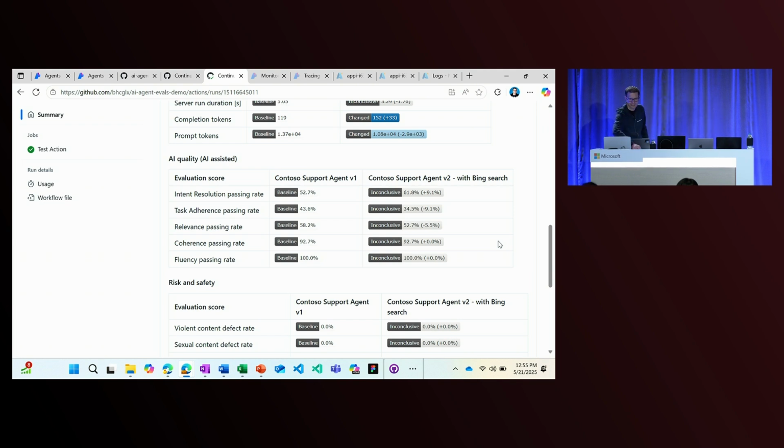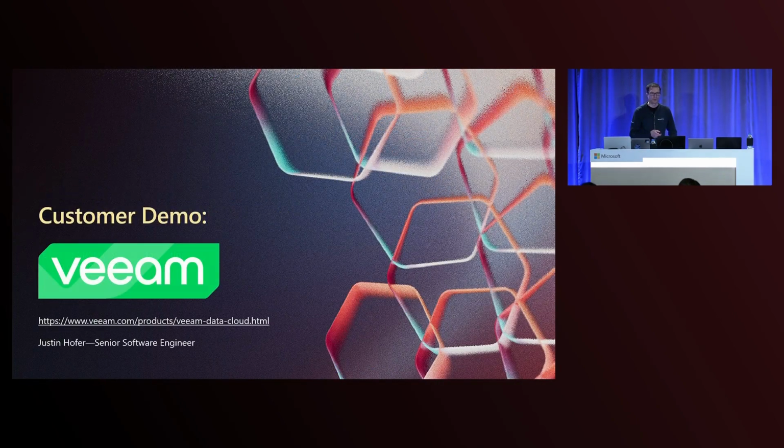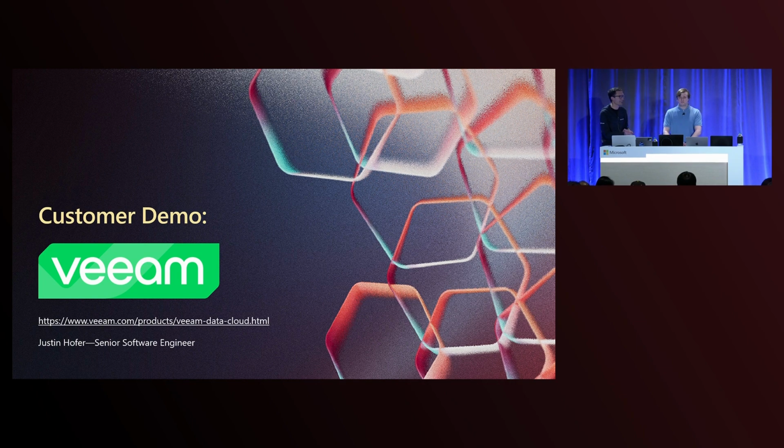So that was a quick demo. What we're going to do now is move forward with bringing Veeam on stage, one of our customers. They're going to show you another implementation of a GitHub Action. Veeam Data Cloud is a company that provides data resilience and gives real-time insights to proactively flag risks and trigger policy-driven recovery. I'd like to welcome on stage Justin Hofer, who is a senior software engineer at Veeam, and he's going to walk you through his demo.